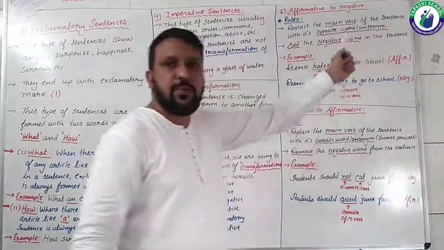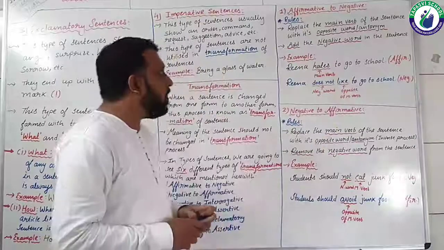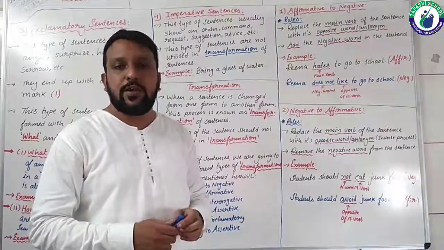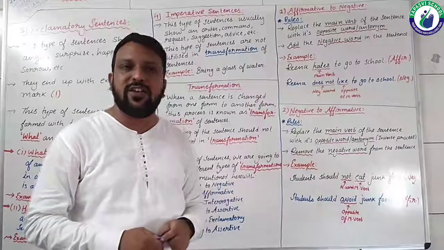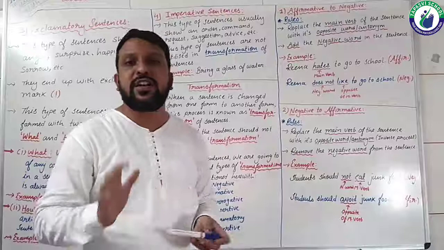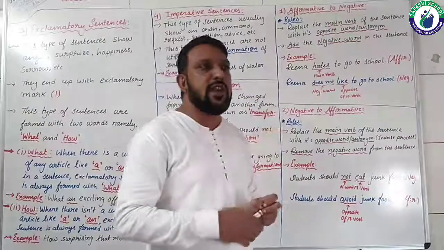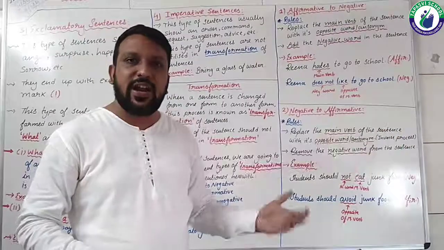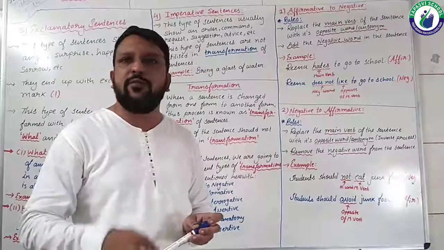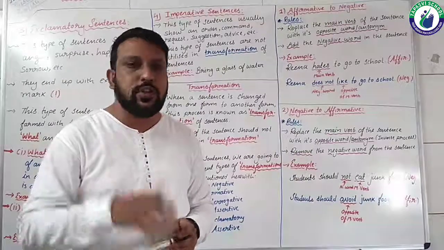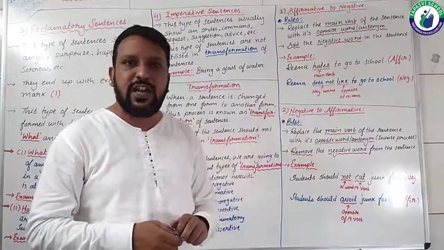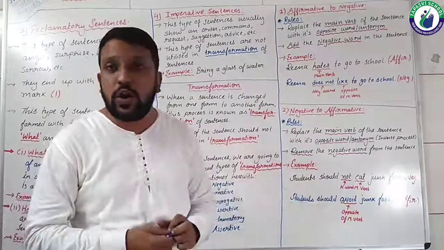Affirmative to negative, first transformation rule. Focus very sharply, very keenly, students, because ultimately these rules only would help you in the transformation. Otherwise you may not understand what to do in the do-as-directed question, when one sentence is given and beside it there is a bracket with something like 'turn into negative'. At that time only adding the negative word won't work, because most students usually just add the negative word in the sentence. But it is not like that.